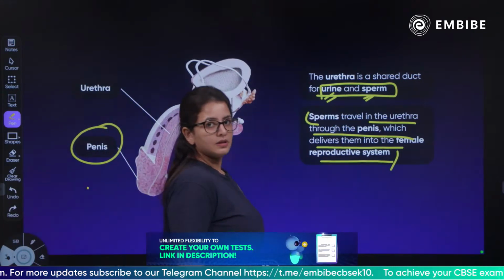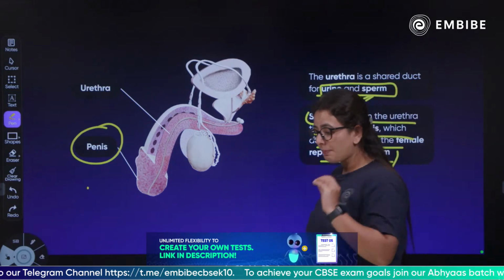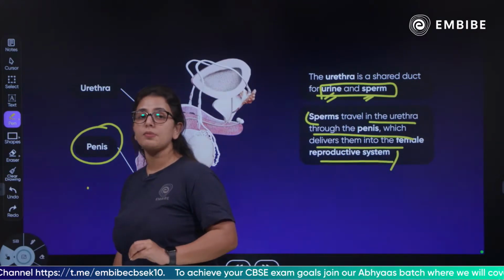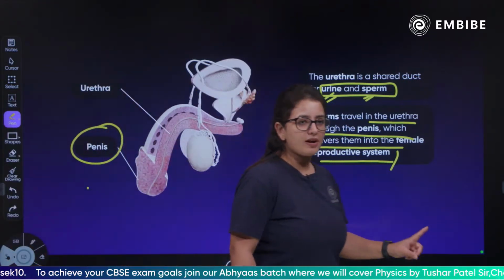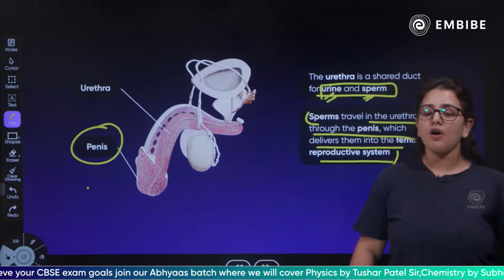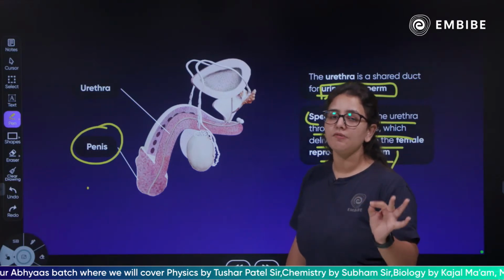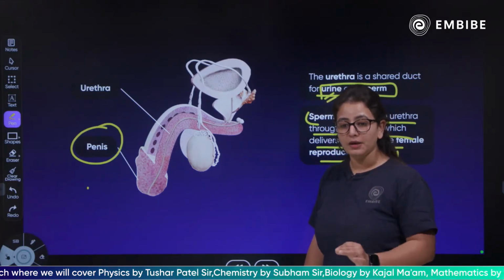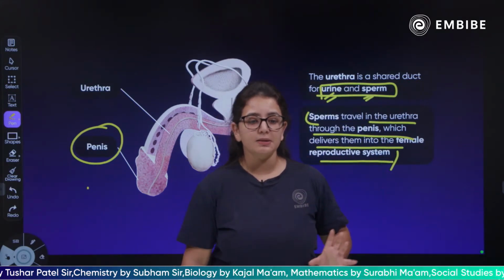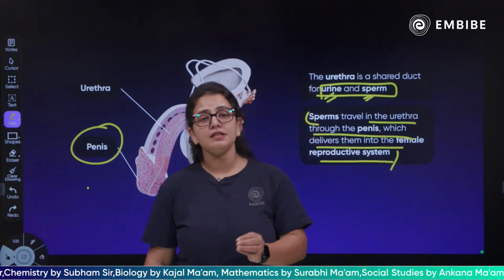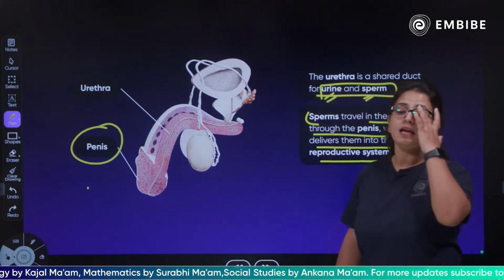Any questions related to it? So as we talk, every particular part will have a particular function to perform. Do not forget the function of the vas deferens, the function of the seminal vesicle, the function of the prostate gland, the function of the testes, the function of the penis, the function of the urethra. Each and every part of the male reproductive system will have its particular function to perform. The question might come up from the functions also. Explain the function of vas deferens in the male reproductive system. Explain the function of the seminal vesicle in the male reproductive system. All these things can be asked in your examination.